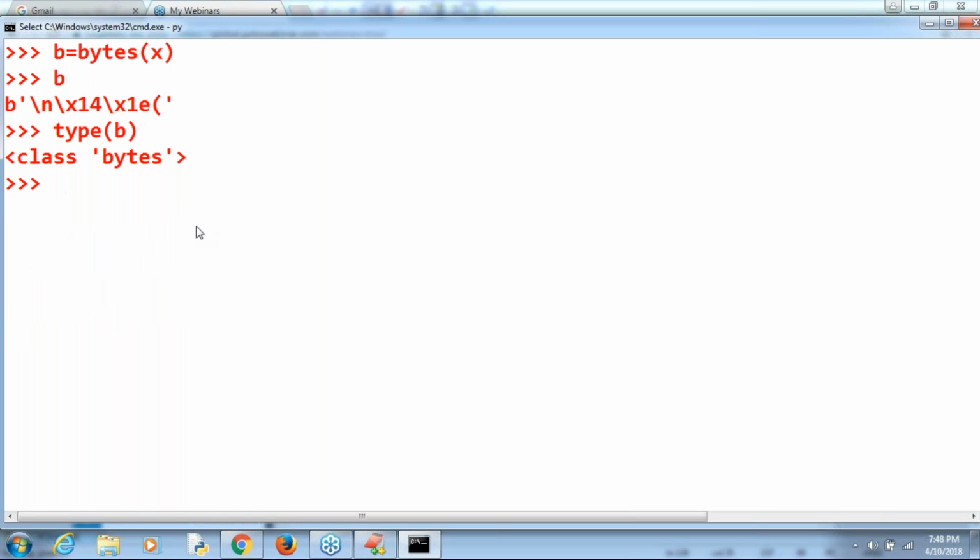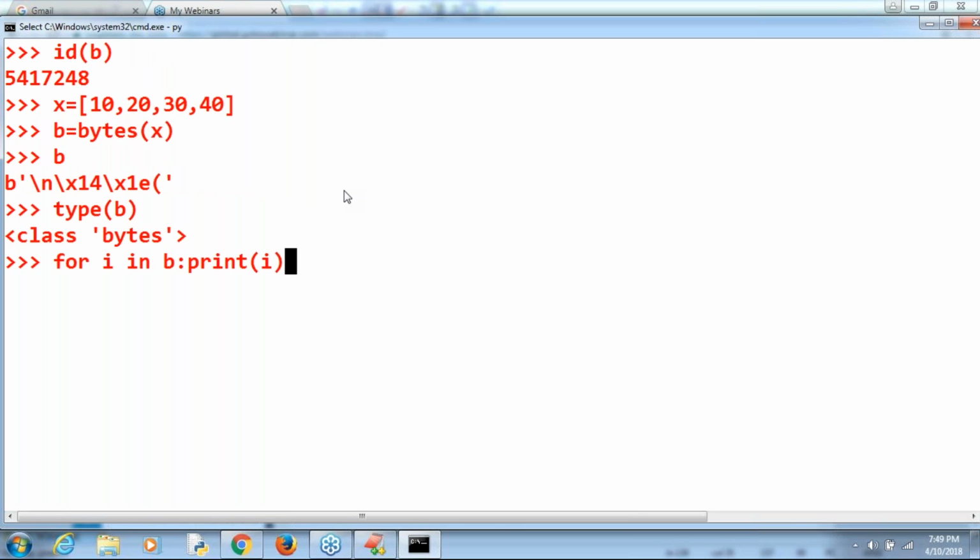How can you print it? Very simple: for i in b, print i. Every i value present in b, print that value. How many values are there? Four values. By default we are going to get 10, 20, 30, 40.